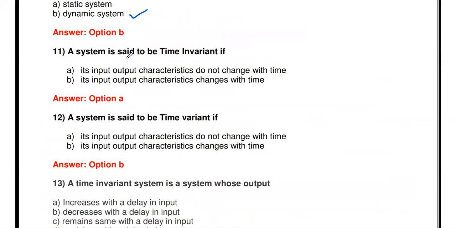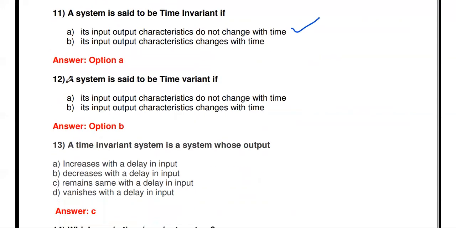A system is said to be time invariant if its input output characteristics do not change with time. Which one is correct? Option A is correct. If its input output characteristics do not change with time, it always produces the same output. With respect to time, the behavior is not changing. It is called time invariant. Next question, a system is said to be time variant if its input and output characteristics change with time.